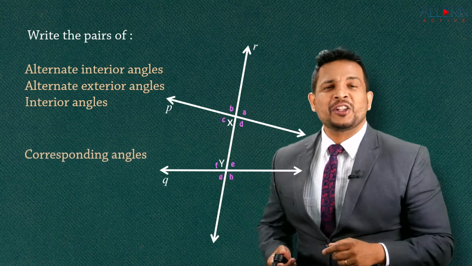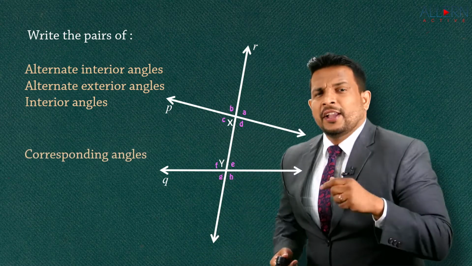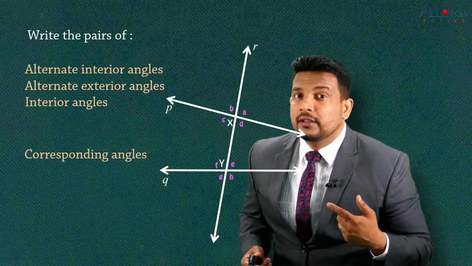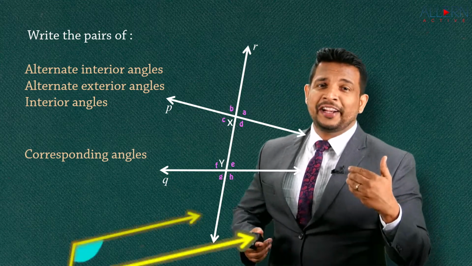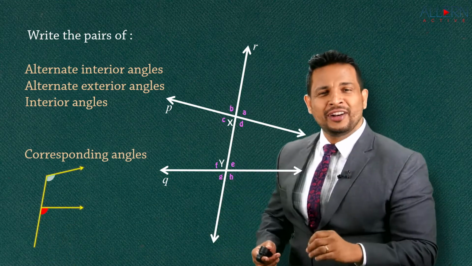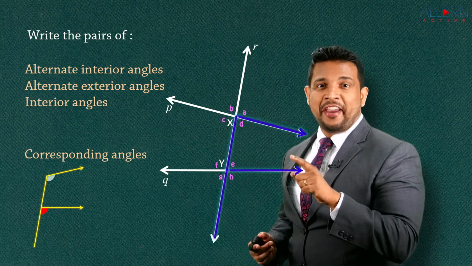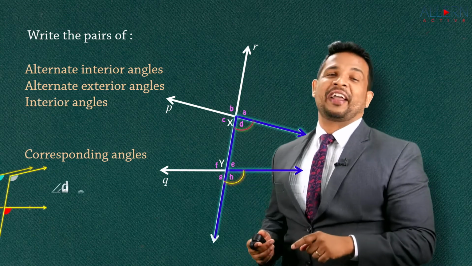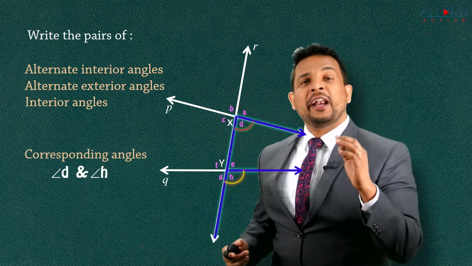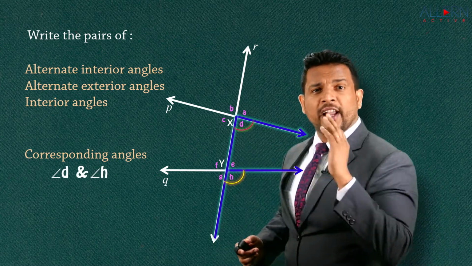The first one, corresponding angles. How do you identify this? Come on, let's start. Corresponding angles. Don't look at the definition. It's very simple. I gave you a letter. What is that letter? The letter F. Beautiful. So look at that letter F. Yes, you have that angle. What is that pair of angles here? That is nothing but we have angle D and angle H. That is one pair. That's the first pair of corresponding angles which you got.